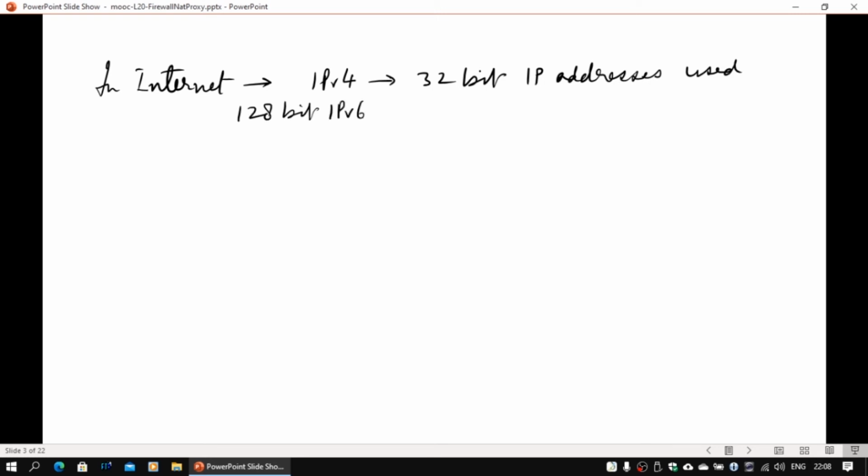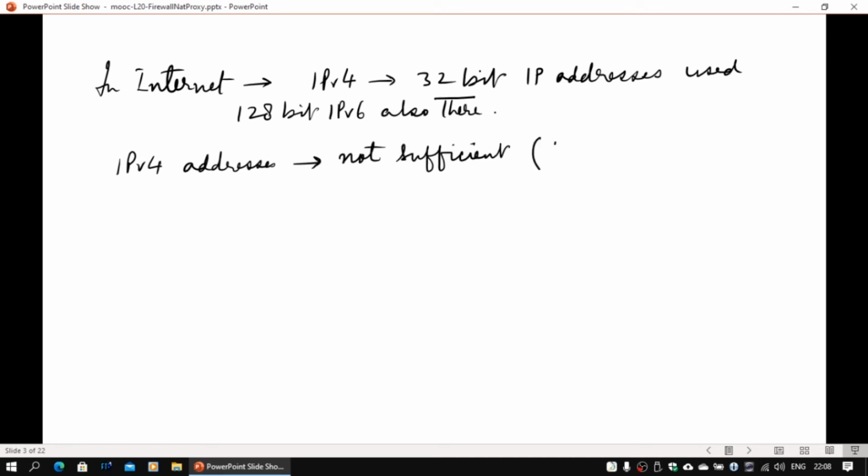Now in the internet, we normally use IPv4. That's very common. IPv6 also is in use now, which uses 128-bit addresses. IPv4 uses 32-bit addresses. When IPv4 addresses were designed, people thought they would be sufficient. Ultimately, it was figured out they were not sufficient, and there were situations when they were in short supply.